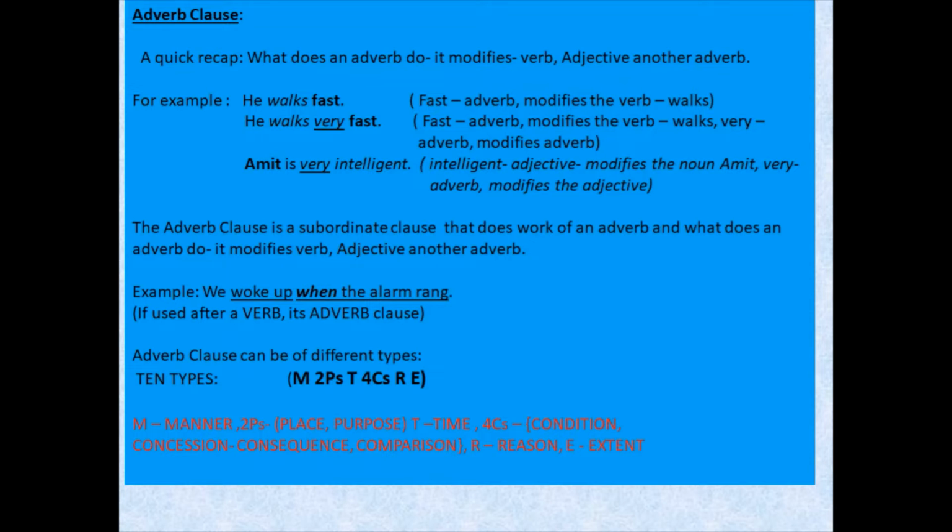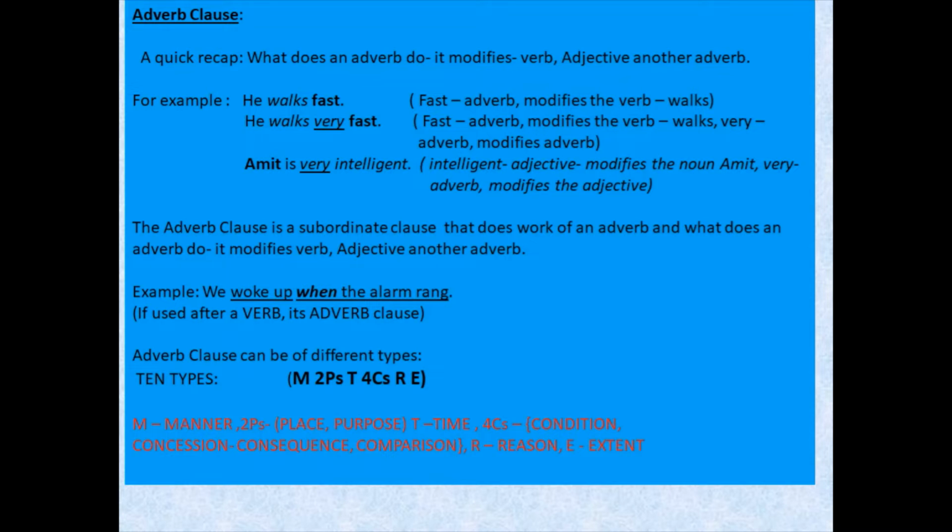Now, adverb clauses can be of different types, right? And there are 10 types. Each one has its own function, so that they add variety in a sentence. Okay, now the 10 types have been mentioned in the form of an acronym: M, 2 P's, T, 4 C's, R, E. If you remember this acronym, you can identify the 10 different types of adverb clauses that can be used in a sentence.